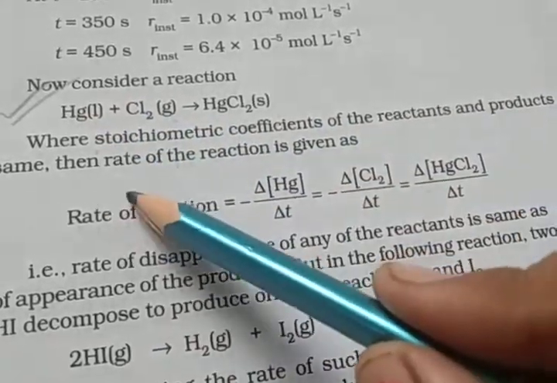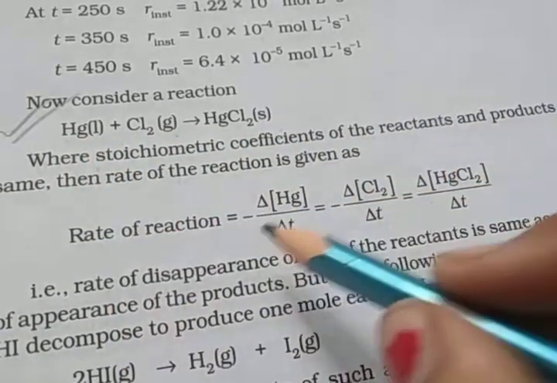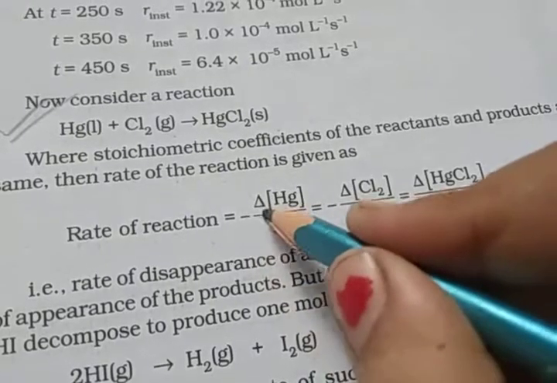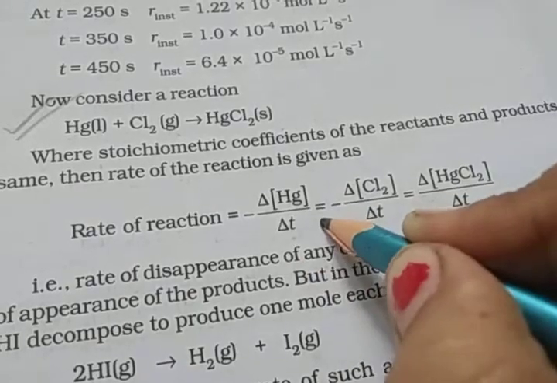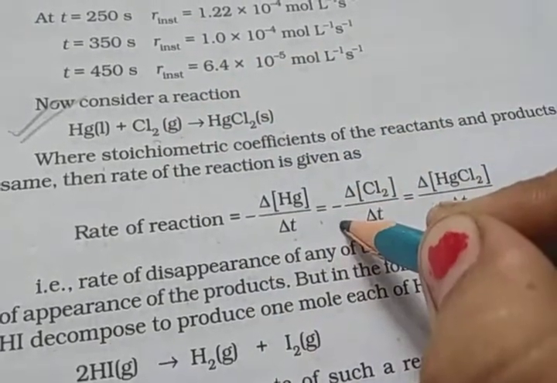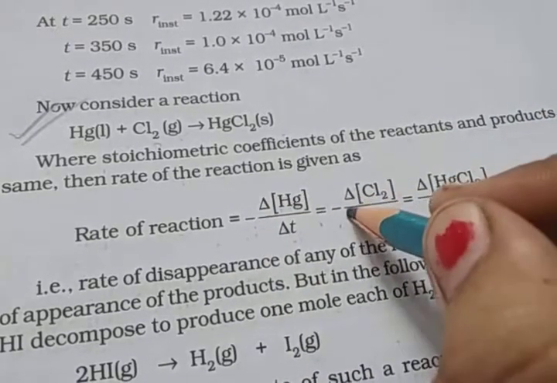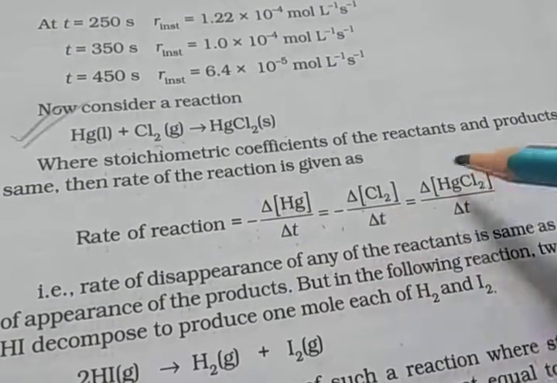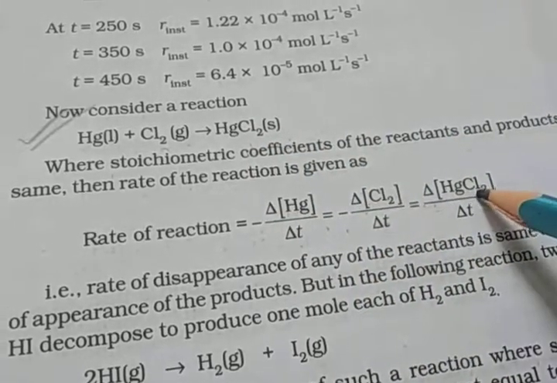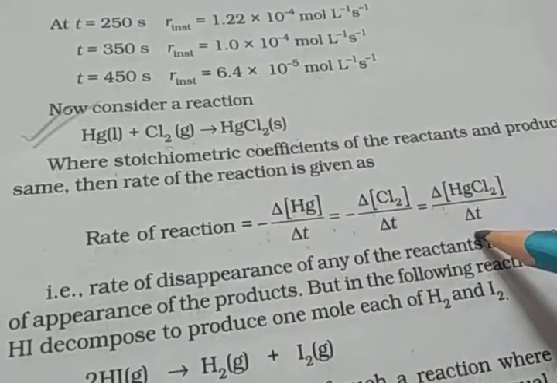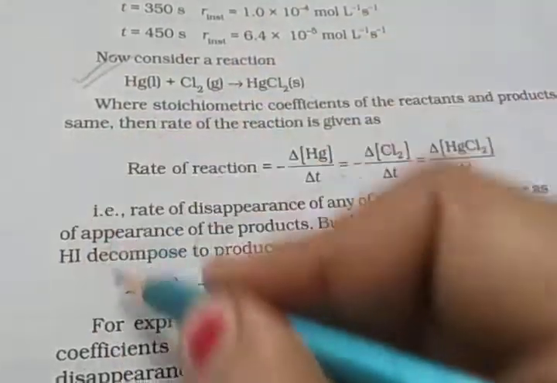The rate of reaction is then, for Hg, 1 mole, so minus delta Hg upon delta T, the average rate of reaction, is equal to, for Cl2, minus delta Cl2 upon delta T, because both Hg and chlorine are reactants, so minus is denoted. This is equal to the product, so positive, the average rate of reaction for HgCl2: delta HgCl2 divided by delta T.